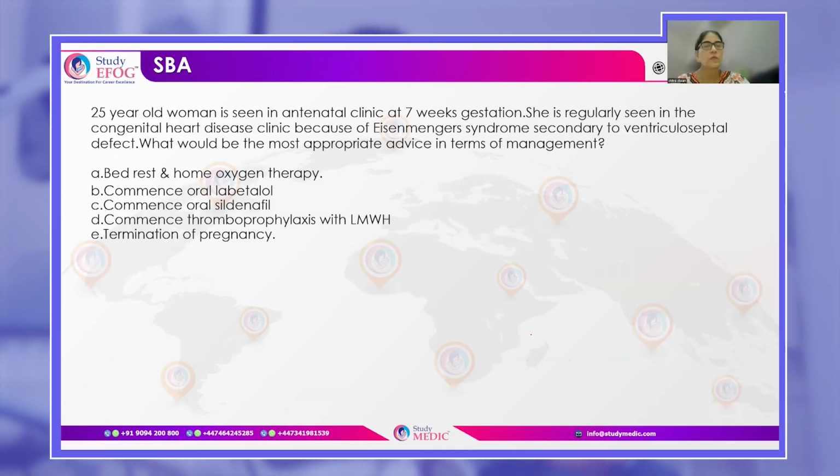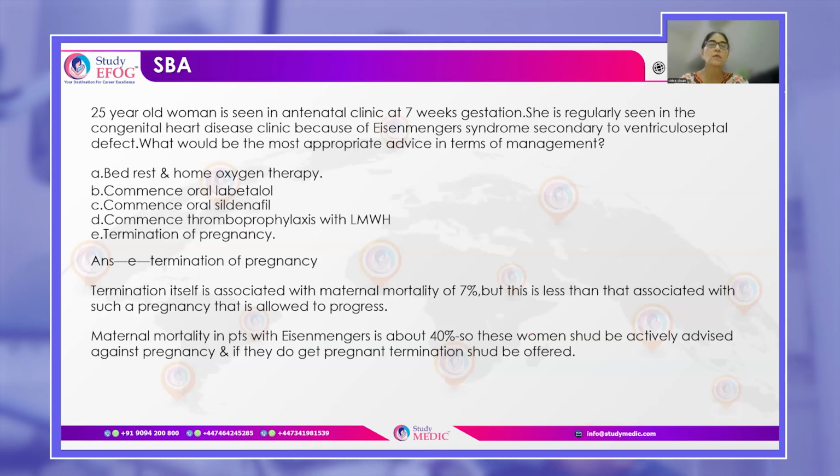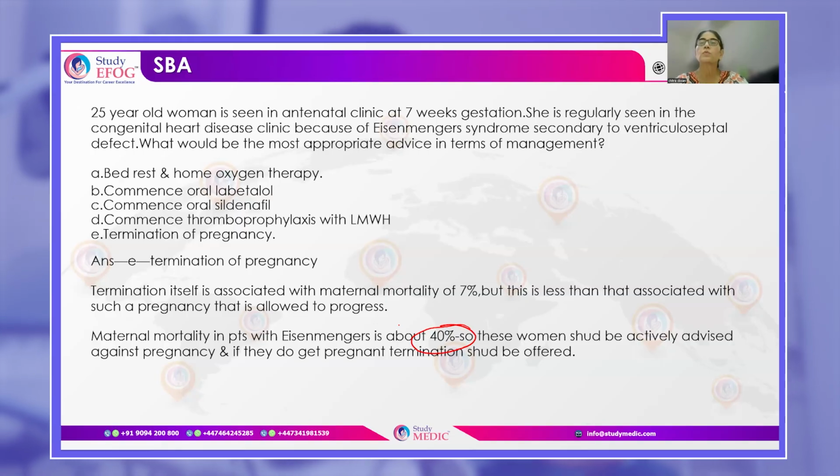termination of pregnancy. So termination of pregnancy is the best option for her because termination of pregnancy, though associated with a mortality of 7%, this is much less than the maternal mortality that is associated in women who have Eisenmenger syndrome. If the pregnancy is allowed to progress, the maternal mortality is about 40% for these women. So, women who have Eisenmenger syndrome, you should always offer them good contraceptive advice. And in case the contraception fails, it is always better to offer a termination for her.